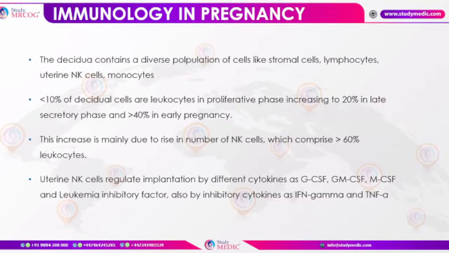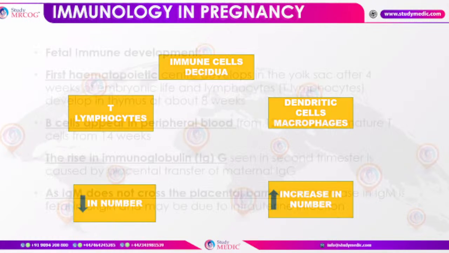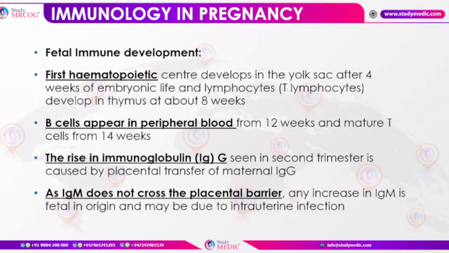Okay, and leukemia inhibitory factor is also inhibited by cytokines such as interferon gamma and tumor necrosis factor alpha. So these are the immune cells in the decidua, which are T lymphocytes, and these are the dendritic cells and macrophages. T lymphocytes decrease in number, and dendritic cells and macrophages increase in number. So these are the changes. So fetal development is taking place.